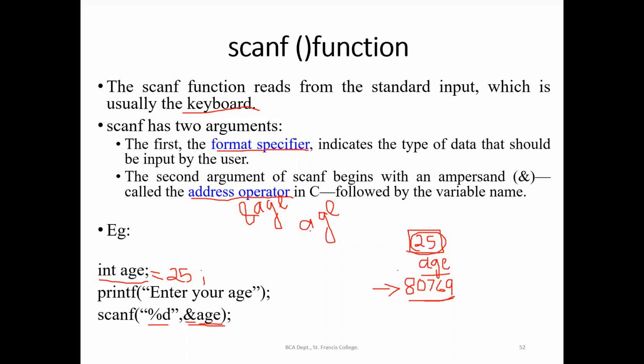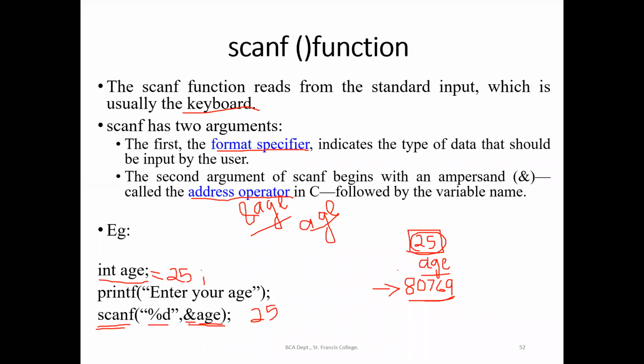Got it? So when I am writing age, I am referring to 25. When I am writing ampersand age, I am referring to the address of the variable age. So when I am entering the value using scanf, I ask the question to the user with printf, enter your age, and using scanf I accept the age. When the user enters 25 from the keyboard, the age variable will be assigned 25.